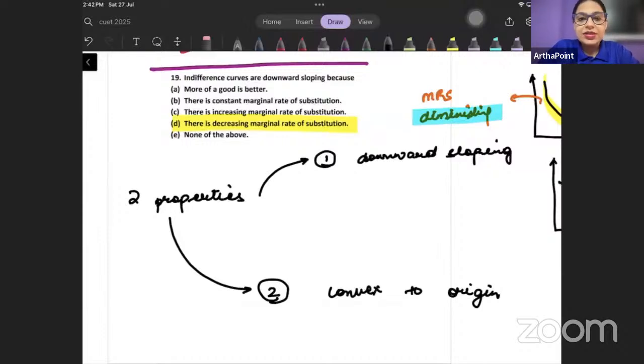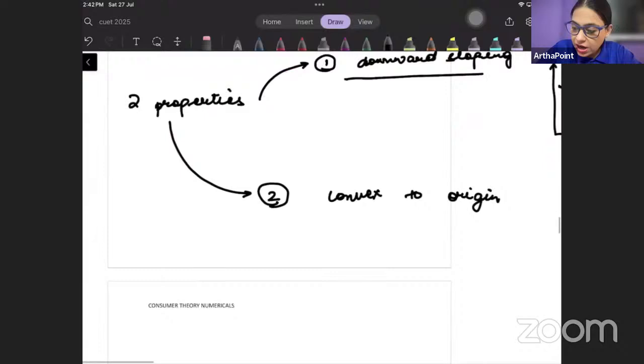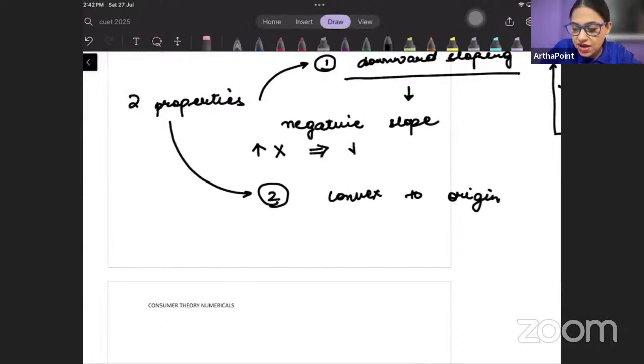No. The cause for downward sloping indifference curve is the negative slope. And negative slope का क्या मतलब है? That in order to increase the consumption of good X, you must give up some amount of good Y. एक गुड को बढ़ाने के लिए दूसरे को कम करना पड़ रहा है.